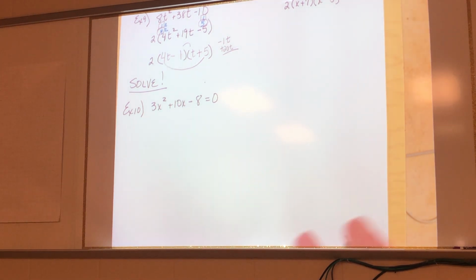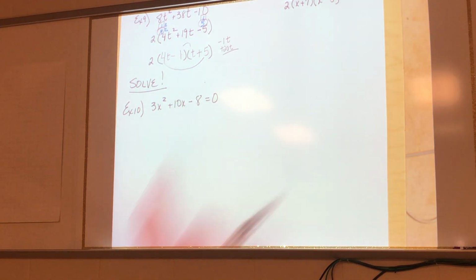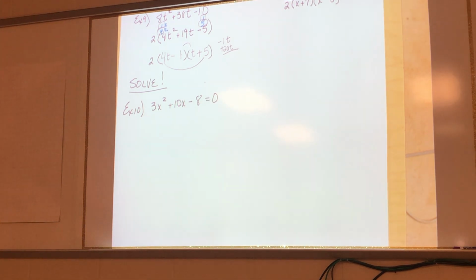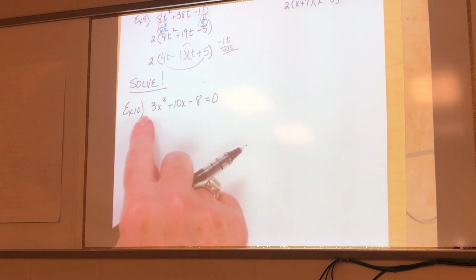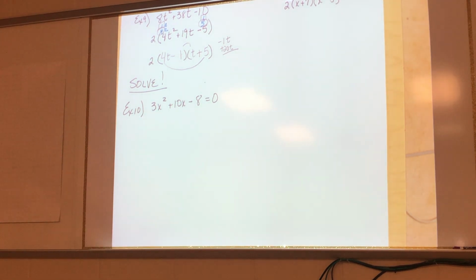We're going to ask ourselves those questions because the way to solve a quadratic is to set it equal to 0 and factor it, okay? So, can I take anything out? No. 3 and 10? No. Everybody doesn't have an x? No. Can't take anything out. Is it special? No. I mean, 3's not a perfect square, minus sign, 8's not a perfect square, he's all over the place, not special.